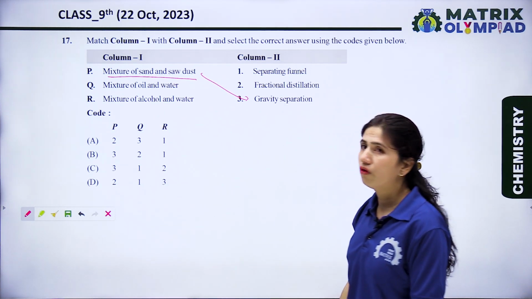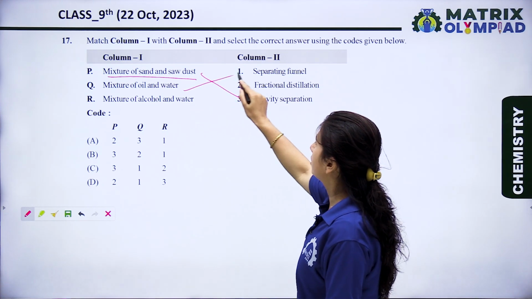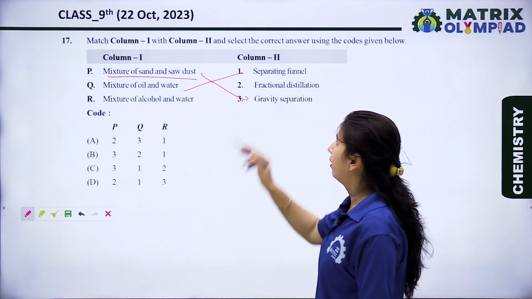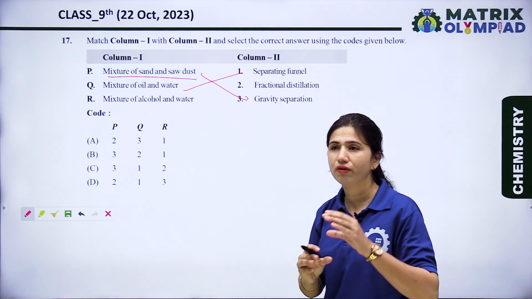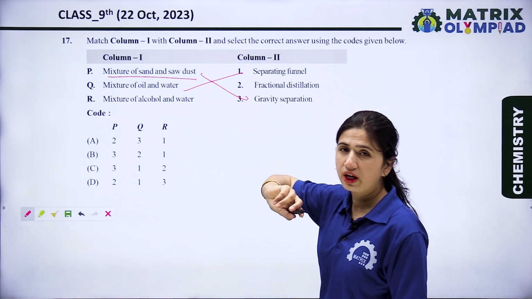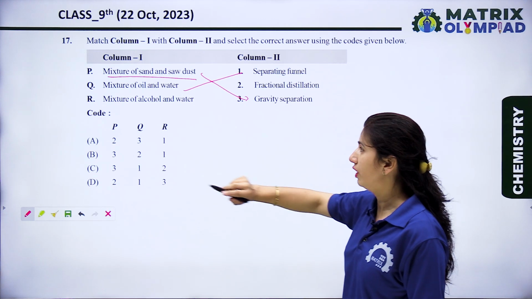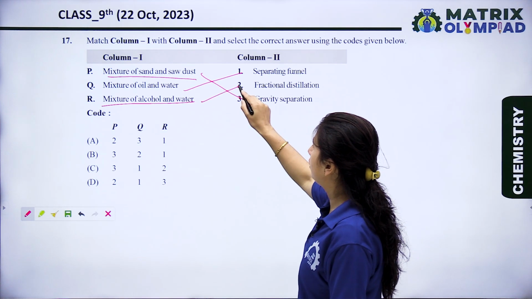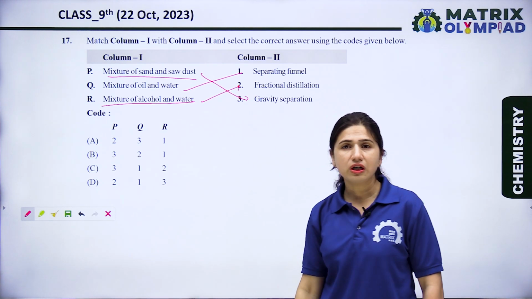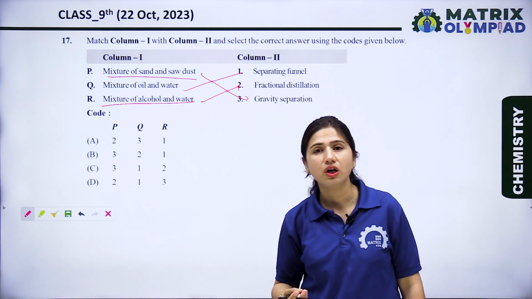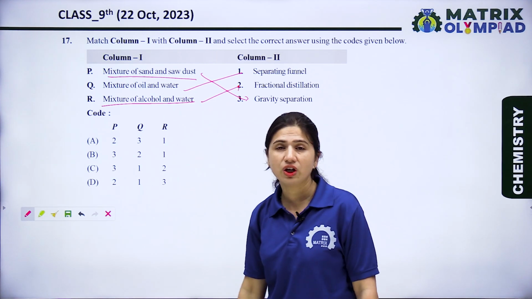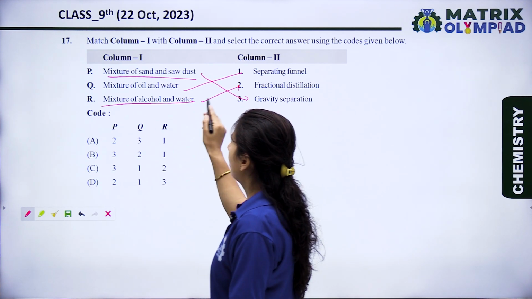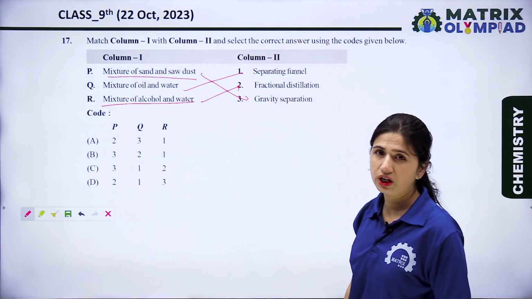Second is mixture of oil and water. Oil and water are separated by the separating funnel, because two layers are formed of the oil and water, so we can easily separate them by separating funnel. Next is mixture of alcohol and water. For this mixture, we use fractional distillation. Fractional distillation is a special type of distillation which separates solutions which have less difference in the boiling point. So the mixture of alcohol and water is separated by fractional distillation.